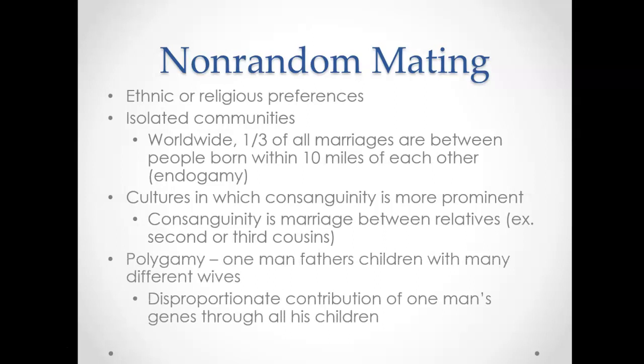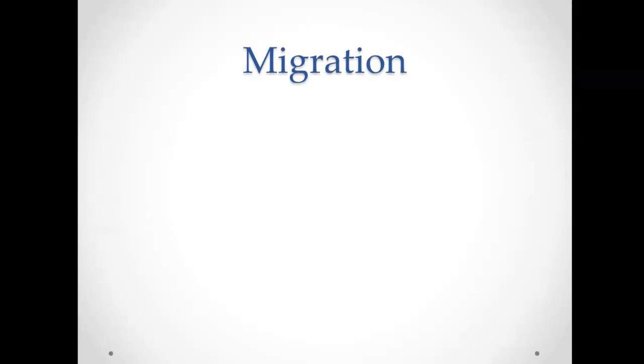And then we have cultures in which polygamy is allowable and is actually the cultural norm. So you have one man who fathers children with many different wives. Again, it's culturally relevant in different places, not necessarily here in the United States, but in other cultures you still see it, and one man will have an unequal contribution, right? So an awful lot of his genes will be passed on through his children, but other men who might not have any wives, let alone multiple wives, will have far fewer of their genes passed on to the next generation.